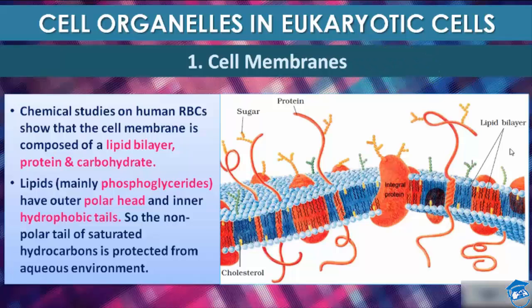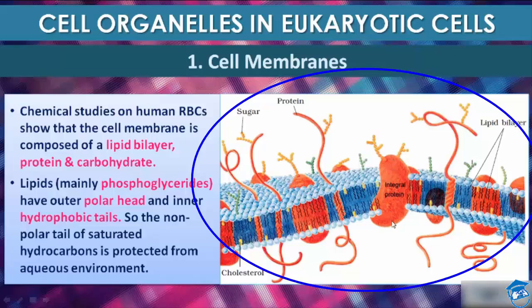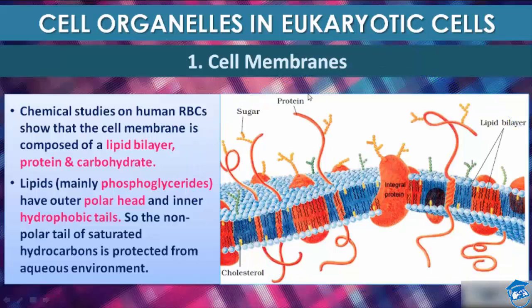Depending on the ease of extraction, membrane proteins can be classified as integral or peripheral. See, this is integral protein and these are the peripheral proteins. Peripheral proteins lie on the surface of the membrane. As you can see, this is a membrane protein and it is lying on the surface of the membrane. While integral proteins are partially or totally buried in the membrane.